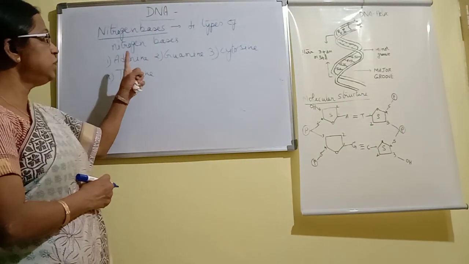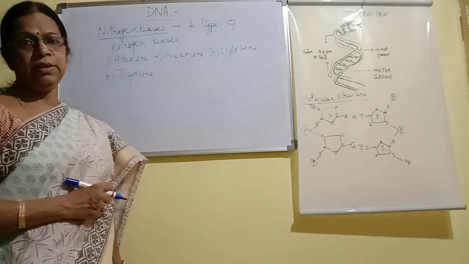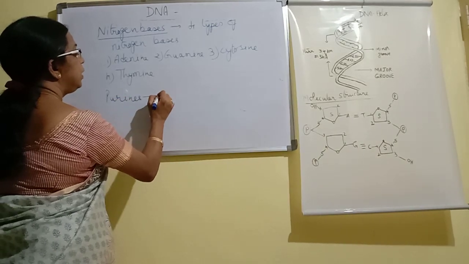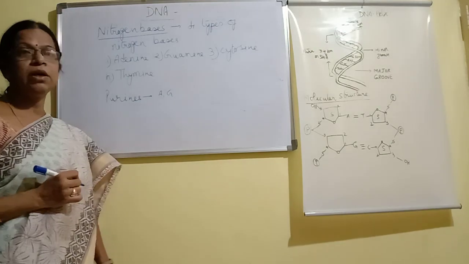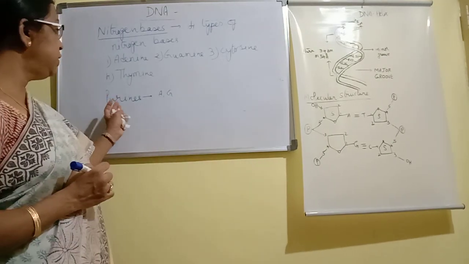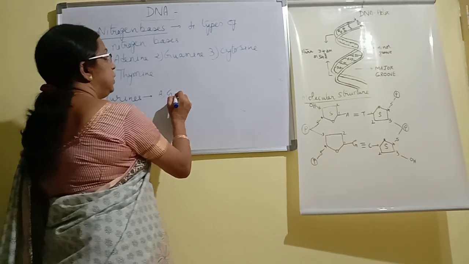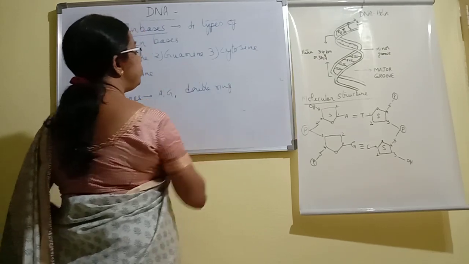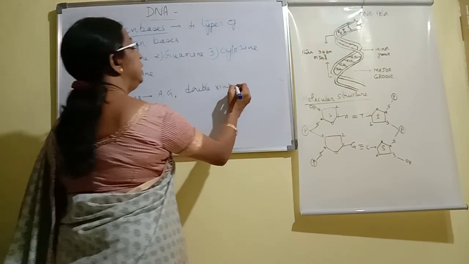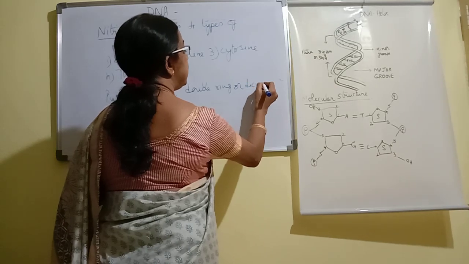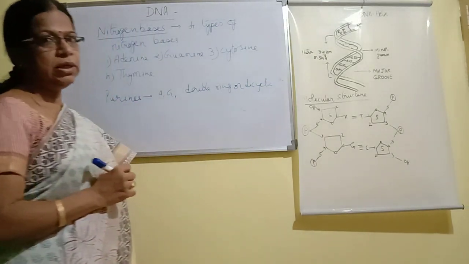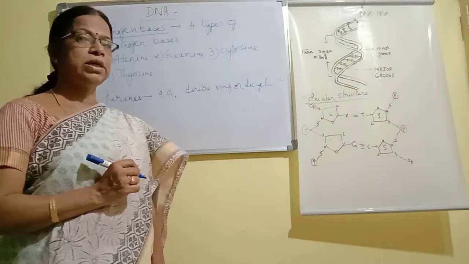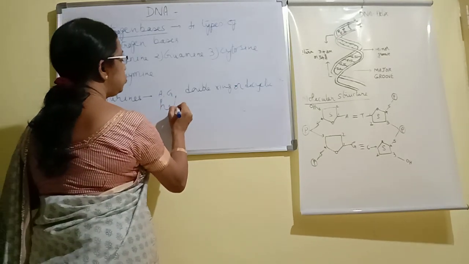Of these, the first 2, adenine and guanine, are called purines. Other features of purines are that they are double ring compounds. Double ring structures are also called dicyclic structures, and they are heterocyclic.